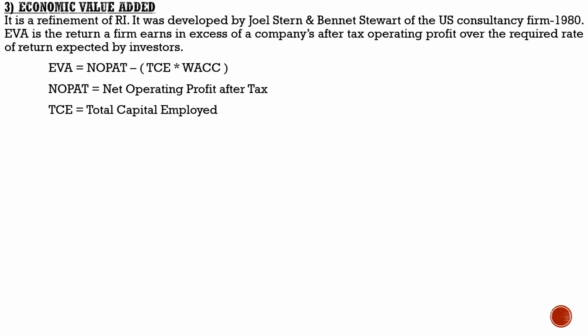Next one, TCE, total capital employed. And finally, WACC means weighted average cost of capital. If you are learned in financial management, you might be familiar with the term weighted average cost of capital. So, usually cost of capital is employed on the basis of weighted average cost of capital, otherwise known as average cost of capital. Similarly, average capital employed is better than the total capital employed. It may be noted that instead of minimum expected rate of return, actual cost of capital is used for calculating EVA.